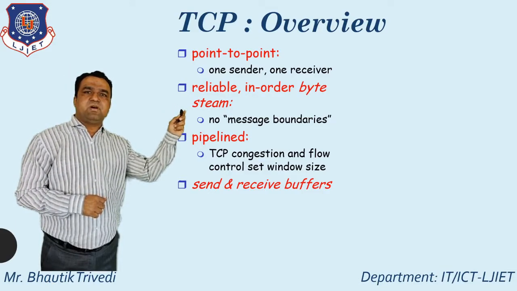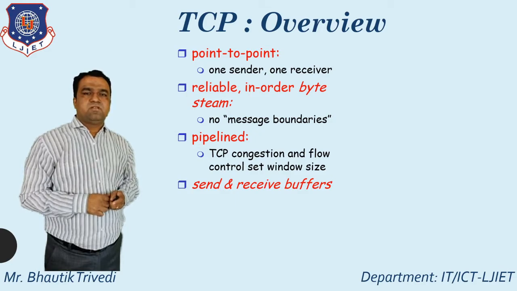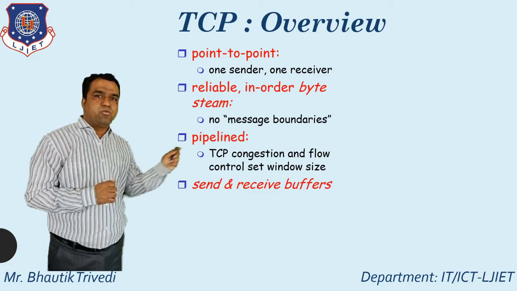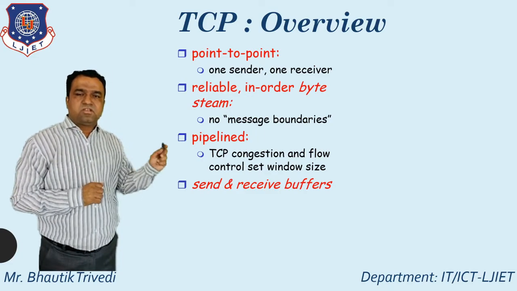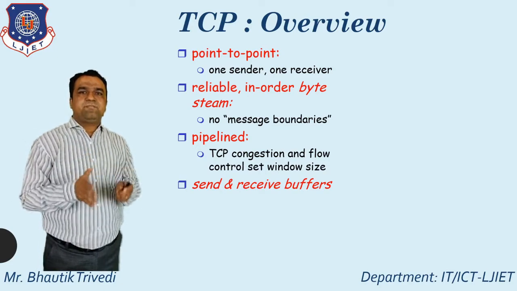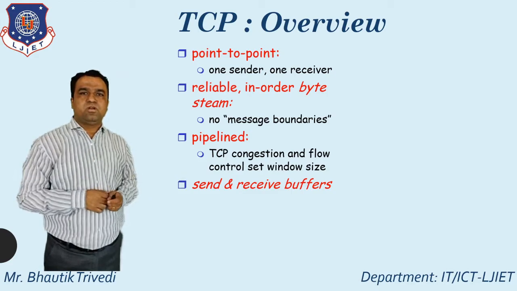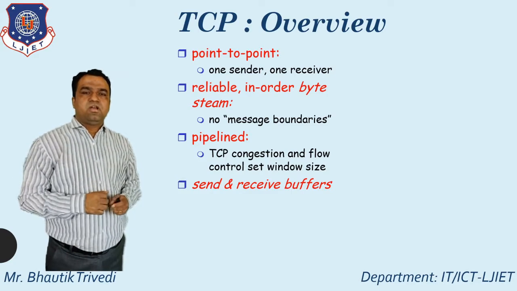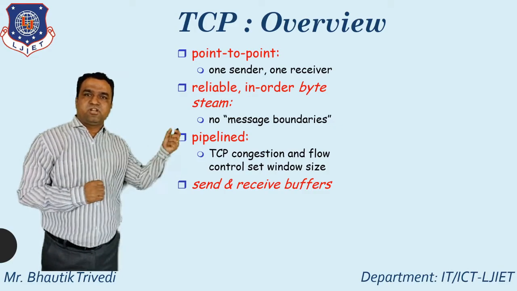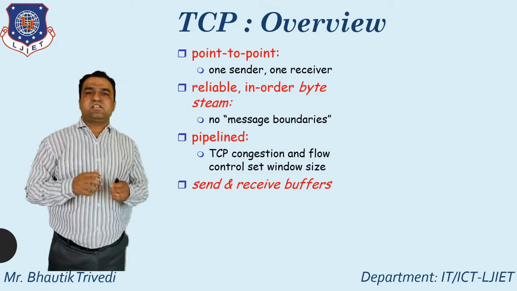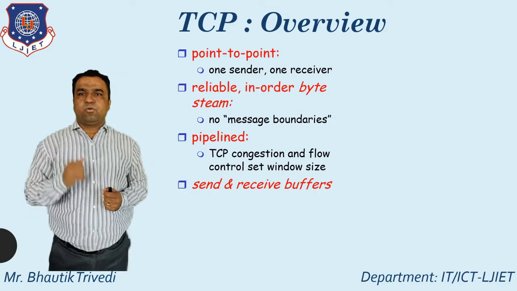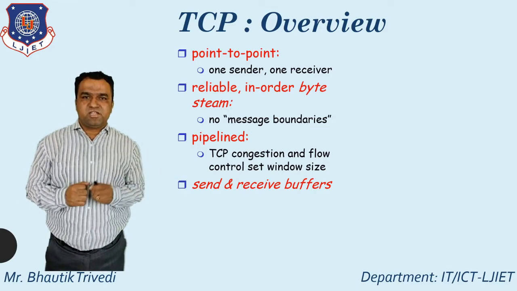Second, reliable in order byte stream, which means it supports a reliable connection and has no message boundaries. Third, it supports the pipeline concept. What is the meaning of pipeline? It supports congestion control and flow control, and both use some window size. That is the concept of pipeline. It also supports buffers. How many types of buffer? One at the sender and one at the receiver.